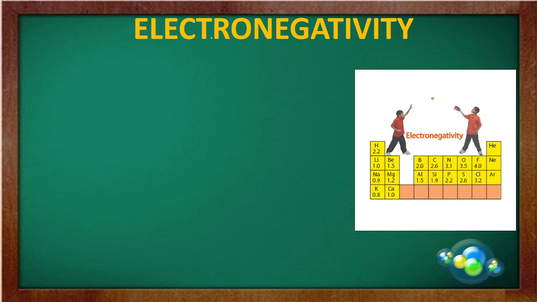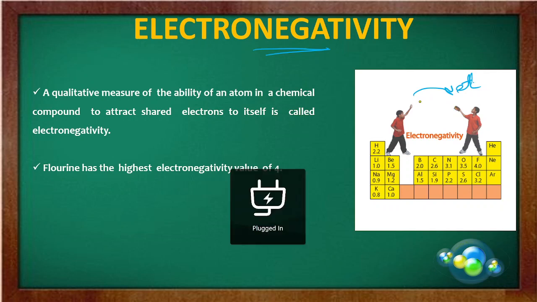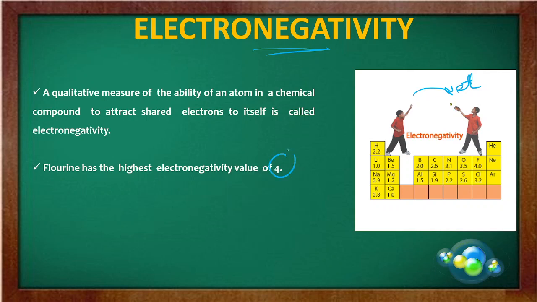Now electronegativity. This is the most important thing for any atom where metals and non-metals are there, where I have used a GIF. You see this boy is throwing a ball, and that ball represents, suppose, an electron. Then what is electronegativity? A qualitative measure of the ability of an atom in a chemical compound to attract electrons towards itself, that is called electronegativity. Means if an atom is able to pull electrons towards itself, then we say that atom is electronegative in nature. Fluorine has the highest electronegativity of 4, and this is measured in terms of Pauling's scale.